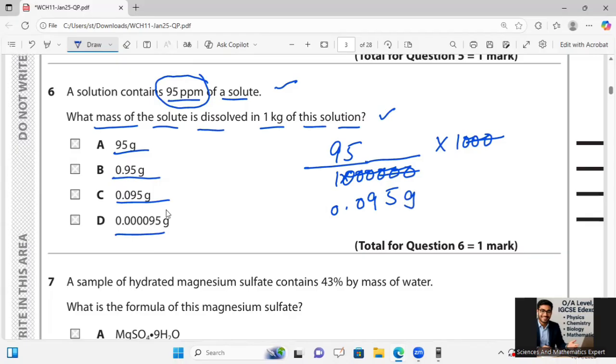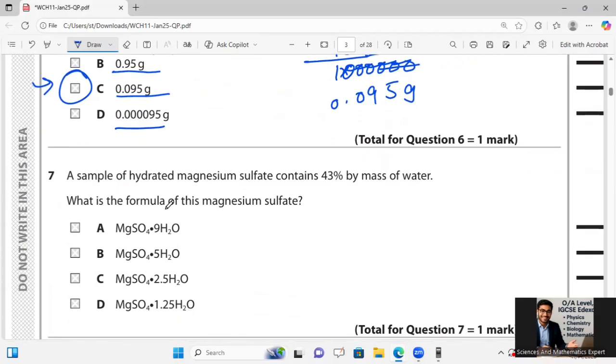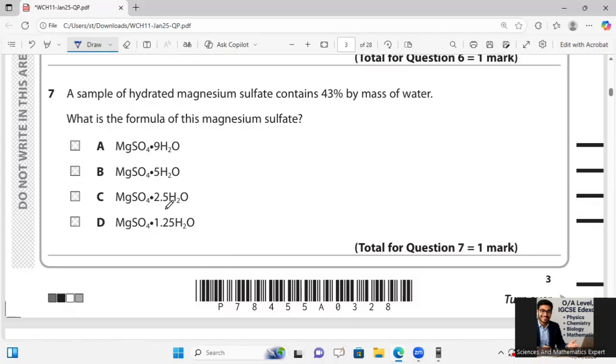So it will be option C will be fine for this. I think so. The concept behind it is much clarified for you. Now he is saying a sample of hydrated magnesium sulfate contains 43% by mass of water. What is the formula of magnesium sulfate over there?